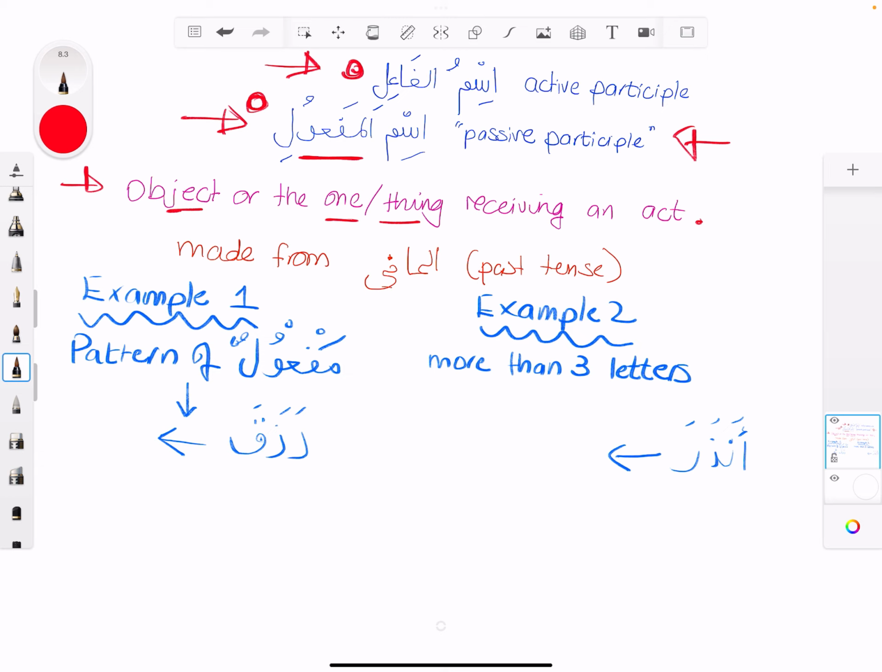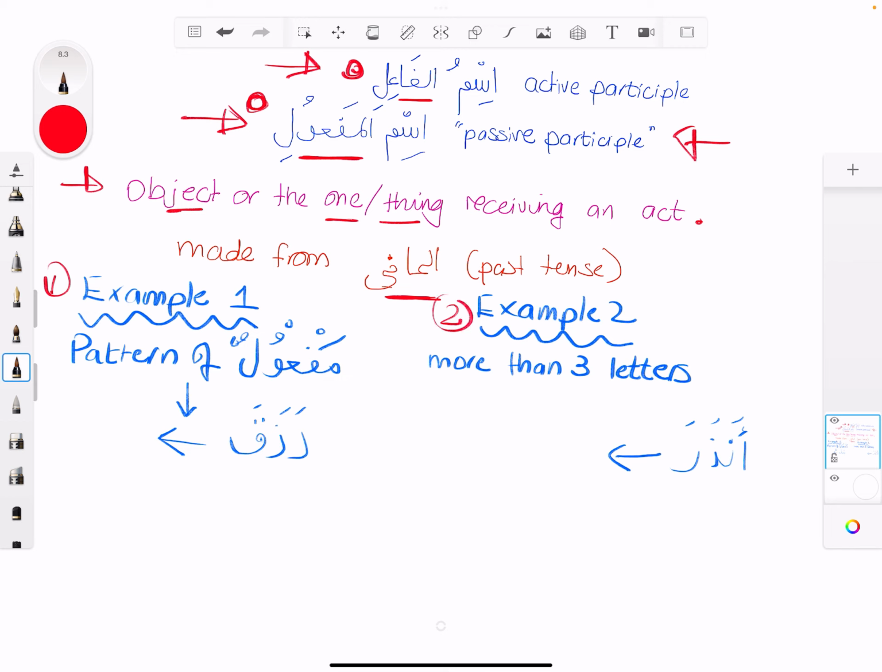So the fa'il is the one that's doing the act, and the maf'ul is the one who is receiving the act. If you remember, ismul fa'il is very similar to what we did when we took the past tense and put it on a wazn, on a pattern. We're going to do the same thing. Making the ism maf'ul is very straightforward. You take the past tense of that word, the madi, and you'll have one of two scenarios. I've put two examples here, 1 and 2.